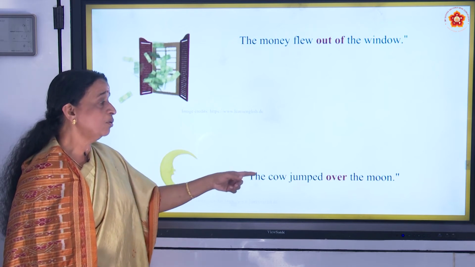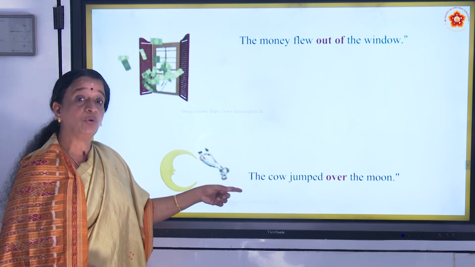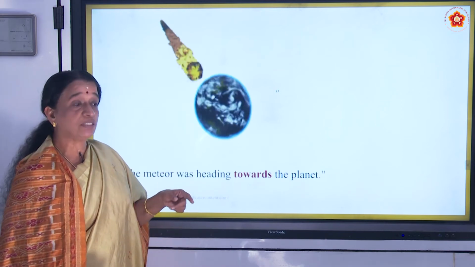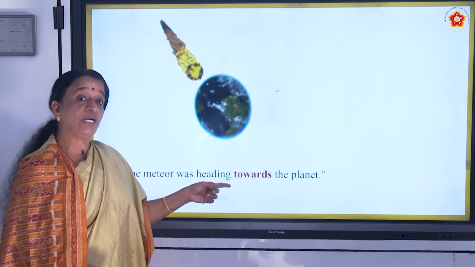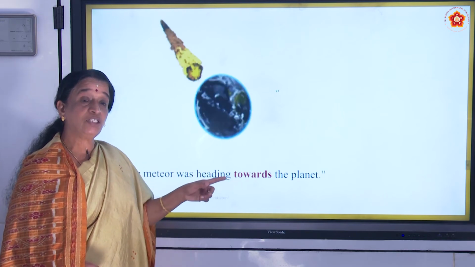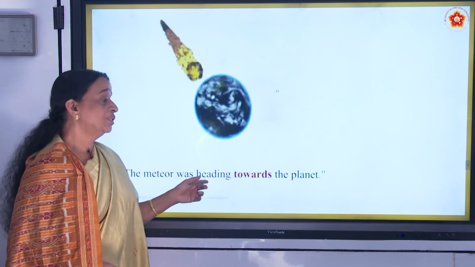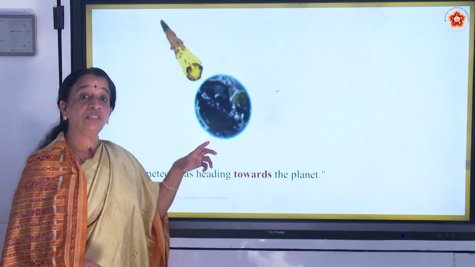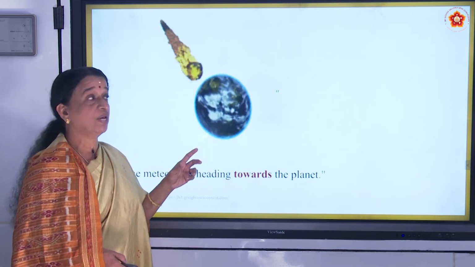Next one, the cow jumped over the moon. Over is also a preposition of movement. Next you can see towards the planet, towards. The meteor was heading towards the planet. So these are all the prepositions of movement.